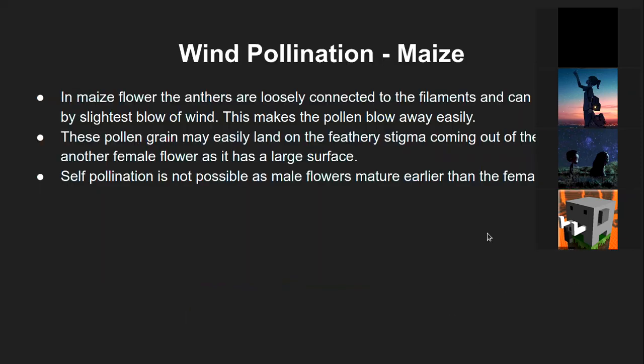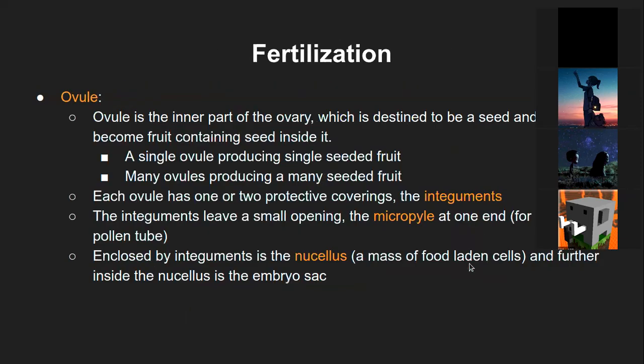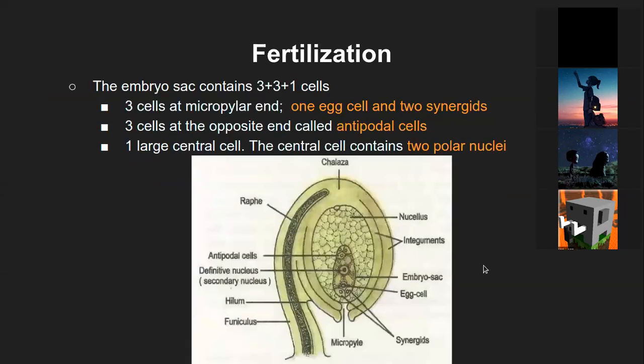Placenta. Yeah, that's the placenta, no? Correct. And the chalaza is just a part. It has no function. Just the side, like we say left corner, right corner. That chalaza is the opposite to micropyle.